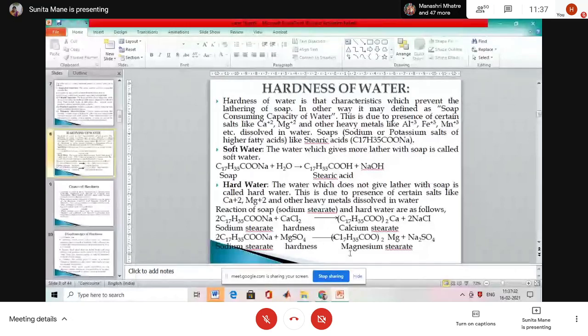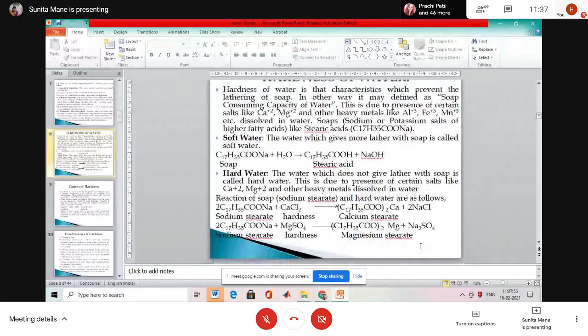Write down the magnesium stearate, (C17H35COO)2Mg, plus byproduct Na2SO4, sodium sulfate. Okay, it's over.